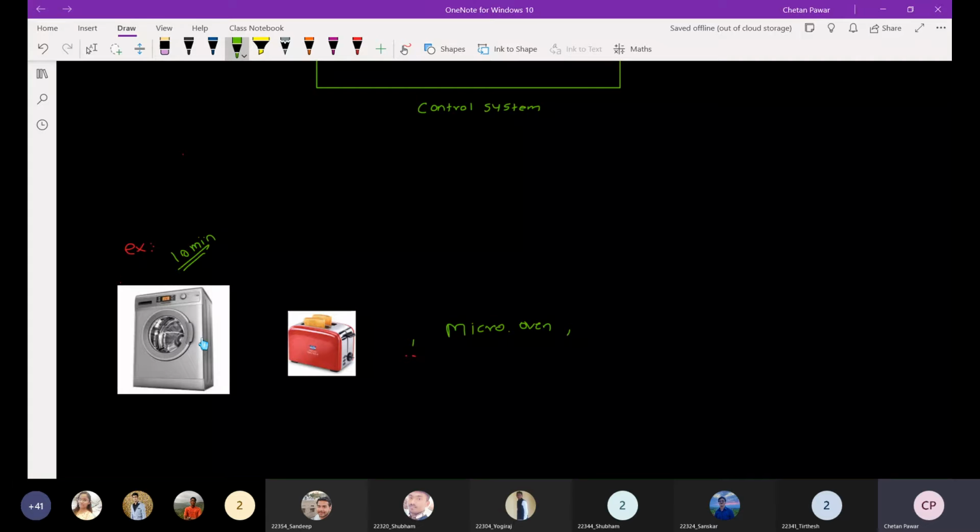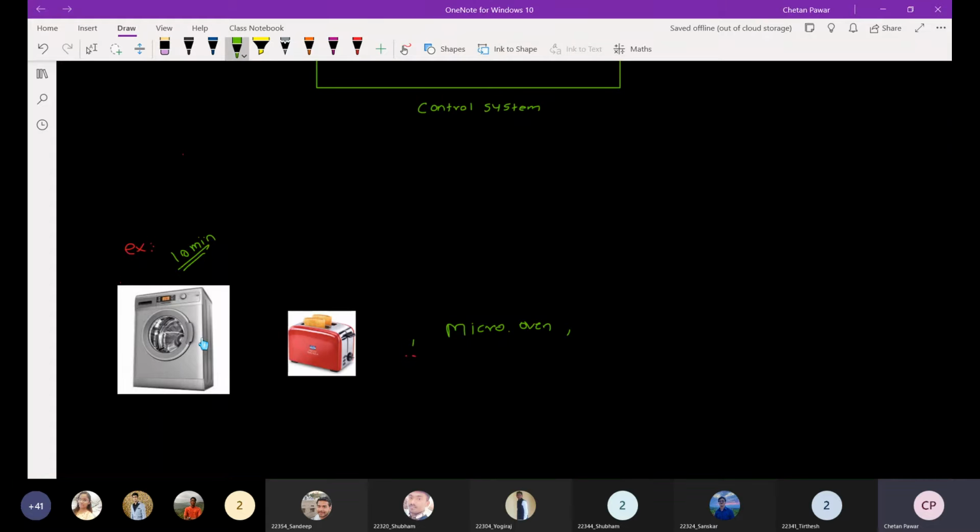So here the controlling mechanism is the washing machine. The output of this mechanism will be the cloth it has washed.